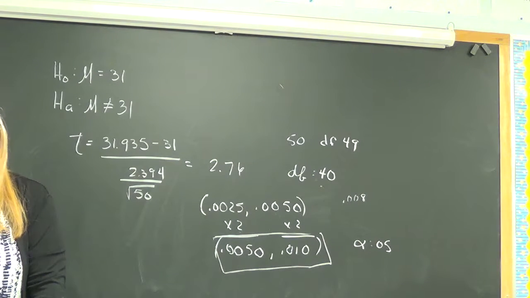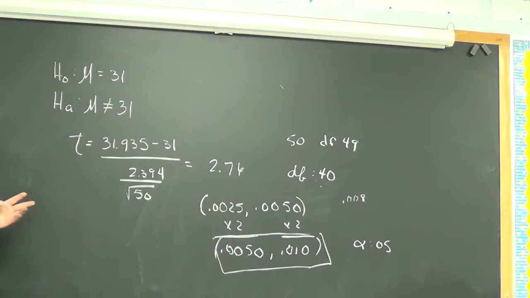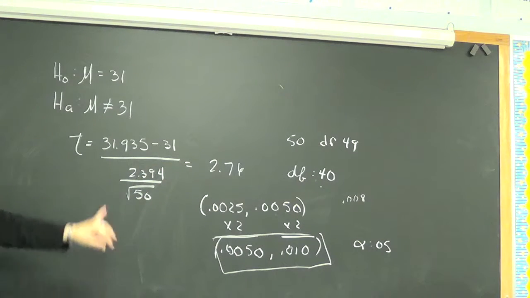Well, all we can say is, this test has shown us that the mean weight is no longer 31. We don't know if it's higher or lower, but we can say it is not 31.